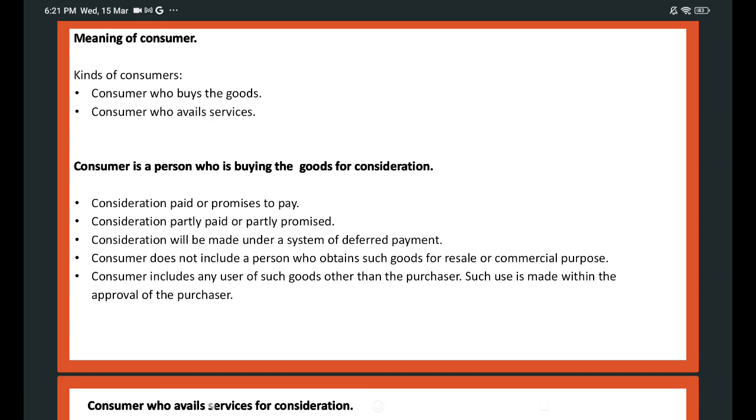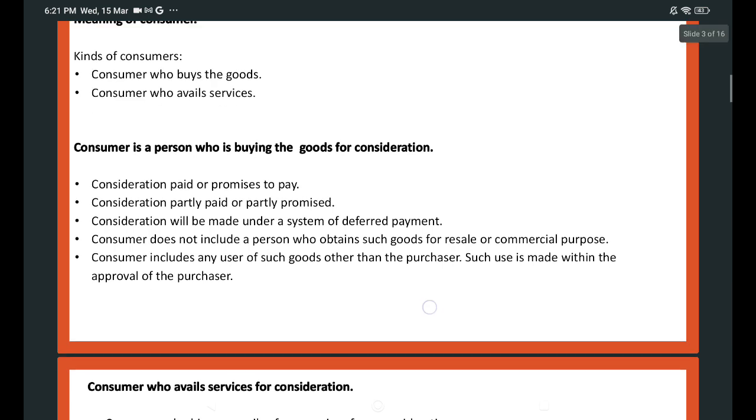So, a person who obtains goods for resale is not a consumer. A person who obtains goods for a commercial purpose is not a consumer. Consumer includes the user of goods other than the purchaser, but such use must be made with the approval of the purchaser.